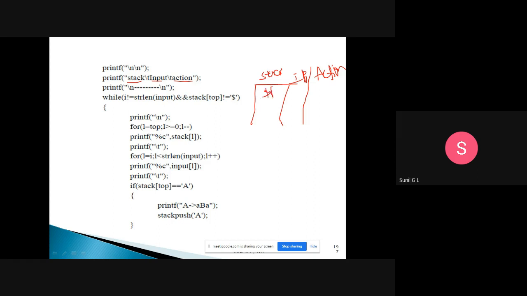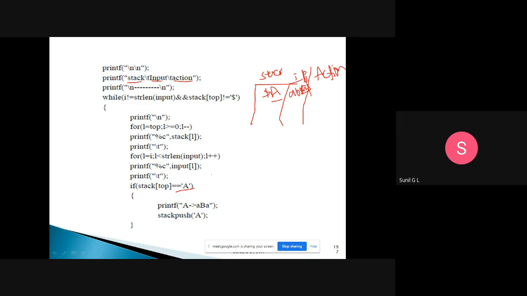So you have pushed it, and the input is small a and dollar. You are printing this initially. Then, if the top of the stack is equal to capital A, you need to print this one. The action will be A tends to small a capital B. This is the result we are getting.